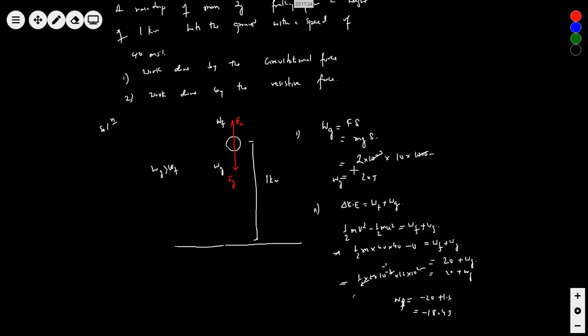Find the work done by the resistive force on the bullet.